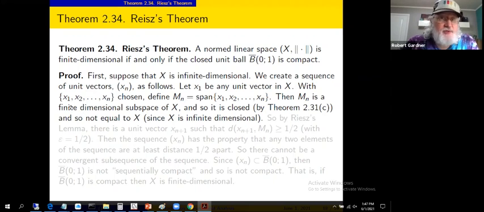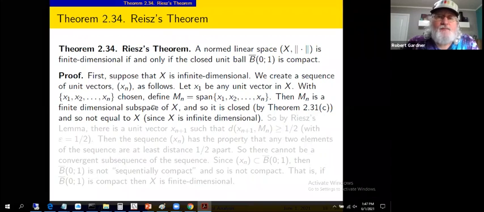Then we're going to do this inductively with n vectors chosen. Choose a new vector, an n plus first vector, by defining the span of those first n vectors to be M sub n. So this would be a subspace of the normed linear space, a proper subspace, because this is dimension at most n, and we're dealing with an infinite dimensional normed linear space X. So M sub n is a finite dimensional subspace of the normed linear space X.